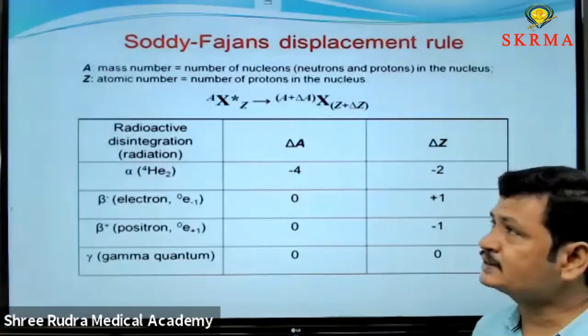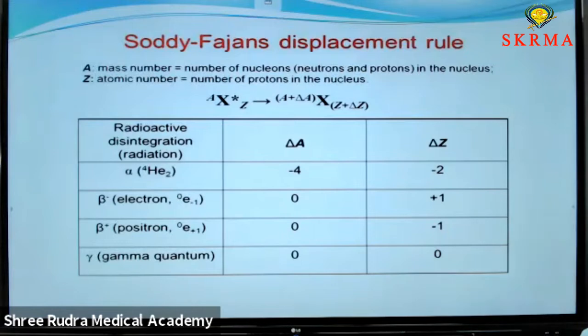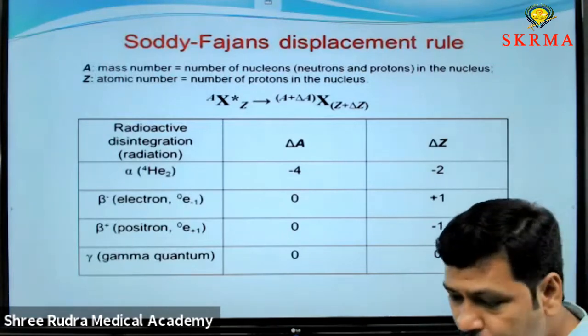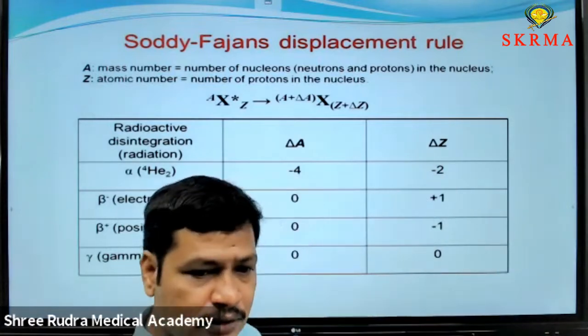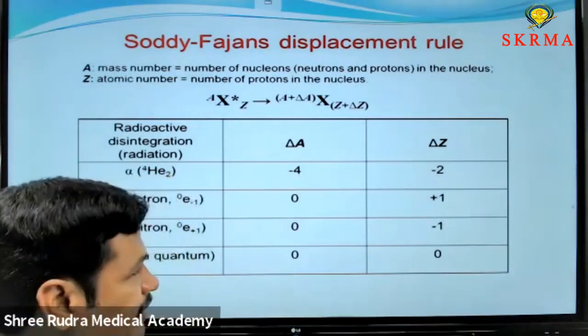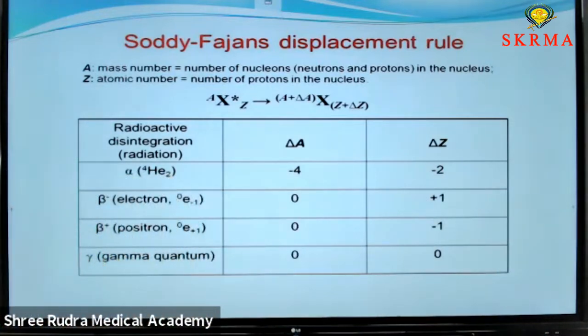This is an important concept, the Soddy-Fajans displacement rule. According to the Soddy-Fajans displacement rule, whenever a radioactive element undergoes disintegration or decay, then the mass number as well as the atomic number changes.